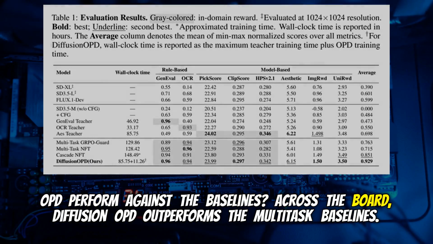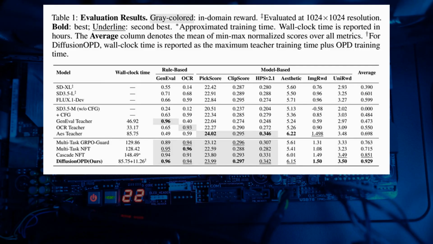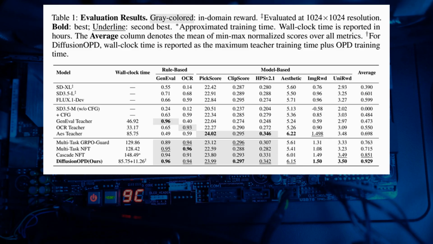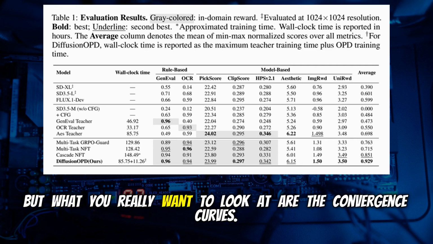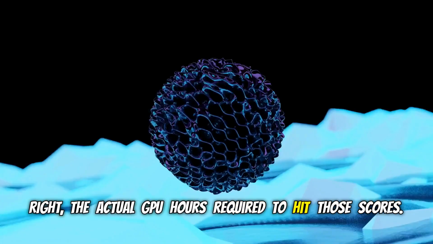Across the board, DiffusionOPD outperforms the multitask baselines. They tested it against multitask GRPO and Cascade NFT across 3 distinct metrics. Okay. GenEval for compositional alignment, OCR for text rendering accuracy, and PickScore for aesthetics. DiffusionOPD achieves state-of-the-art on all of them. But what you really want to look at are the convergence curves. Right, the actual GPU hours required to hit those scores.